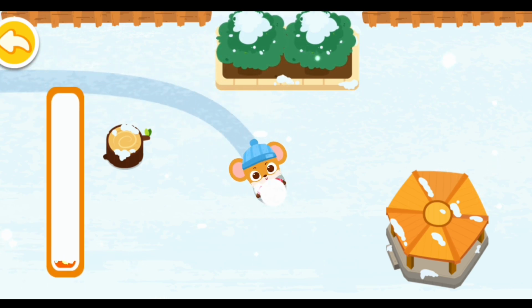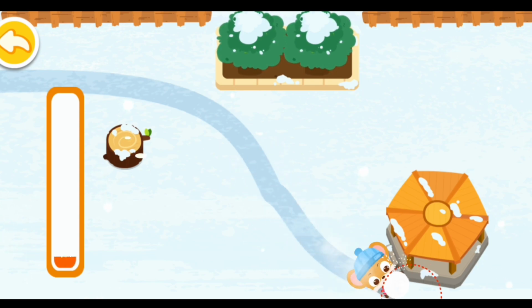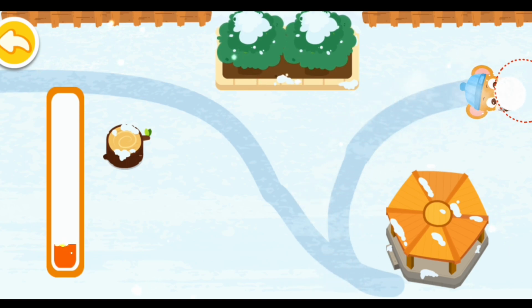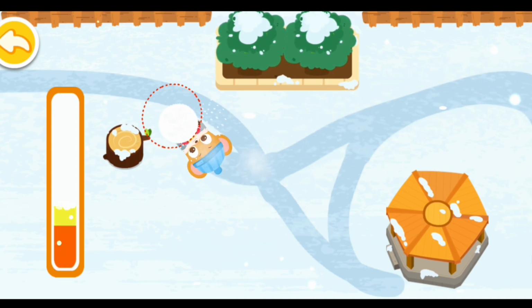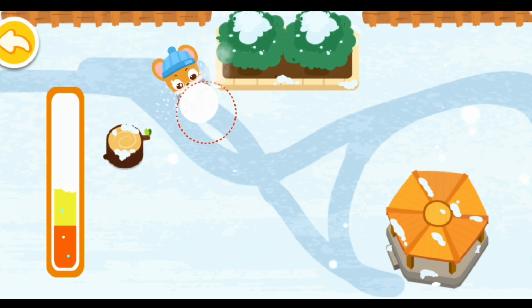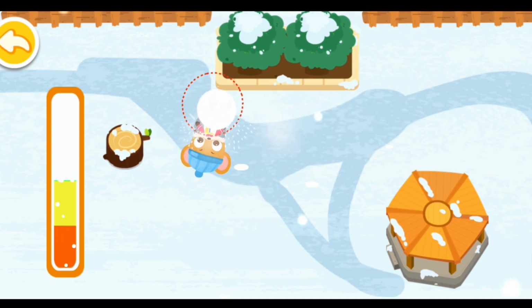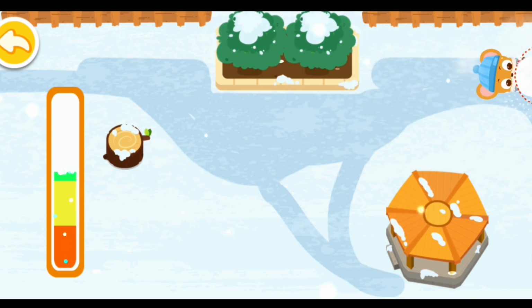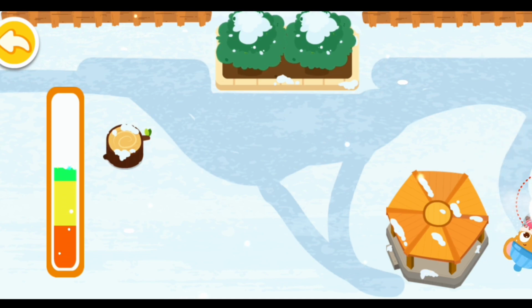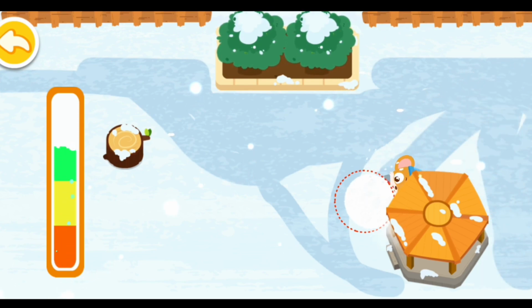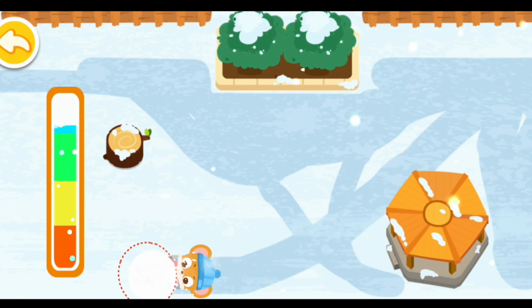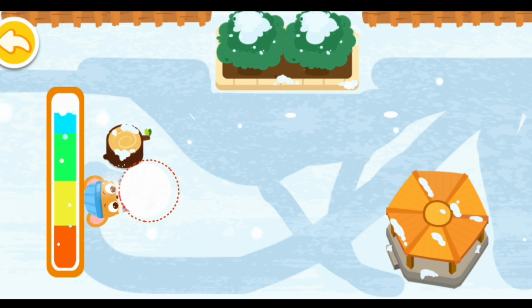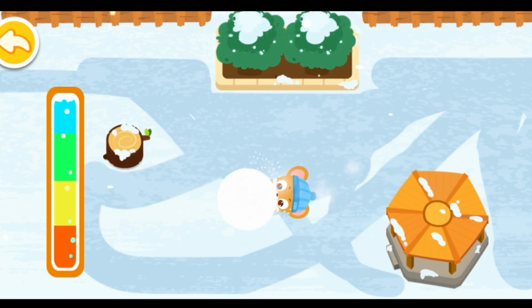Roll the snow into such a big ball. Look!